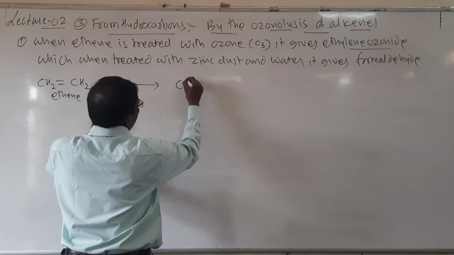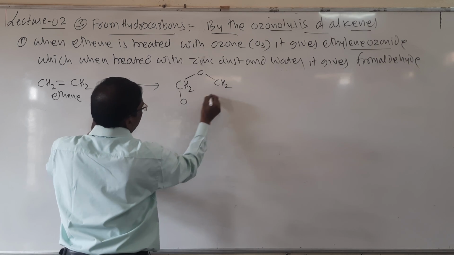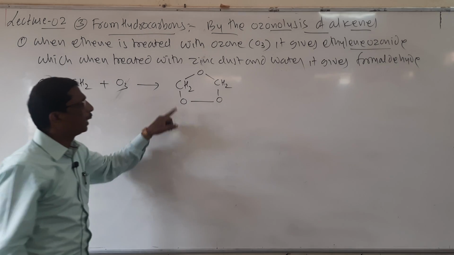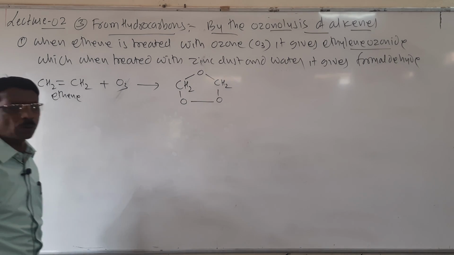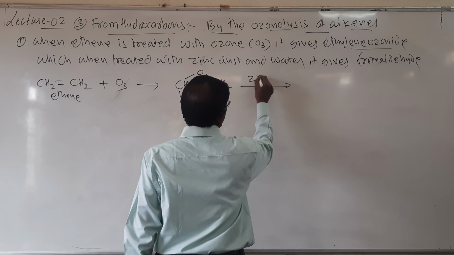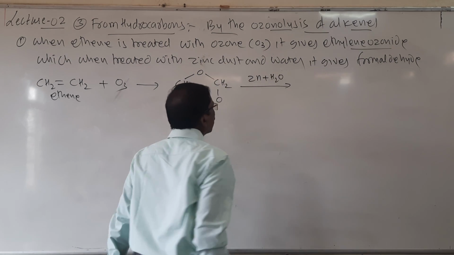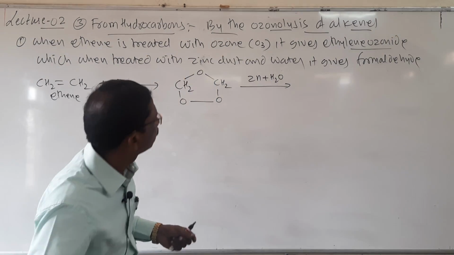Look here students, how it is written. It is called ethylene ozonide. And when this ethylene ozonide is treated with zinc dust and water, the oxygen is removed.